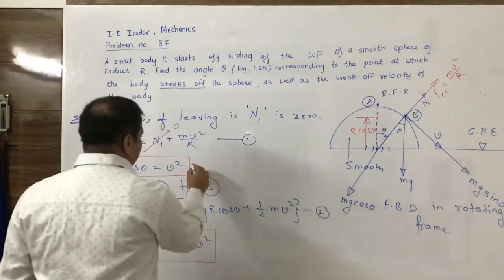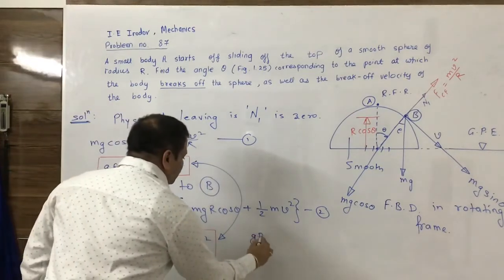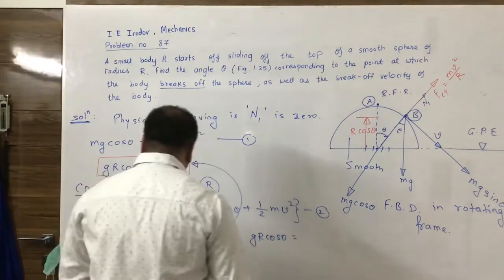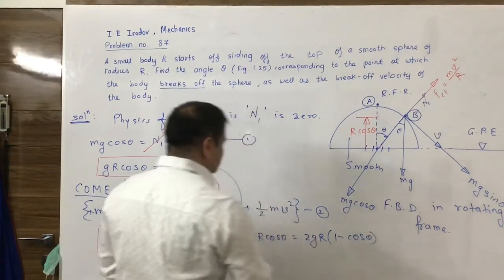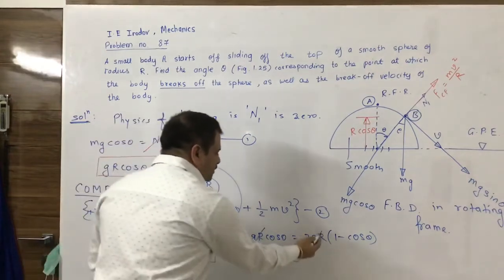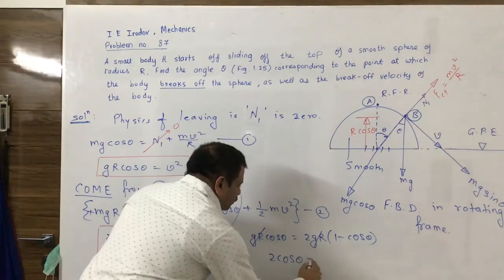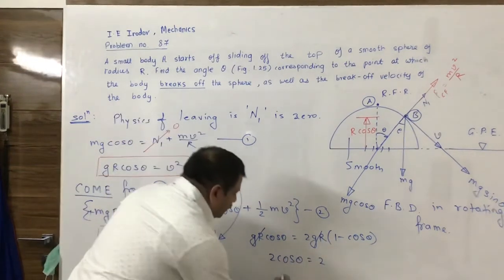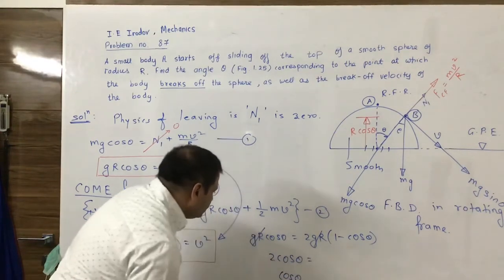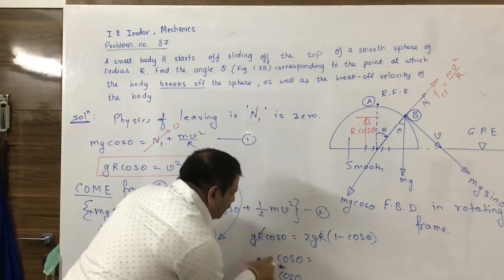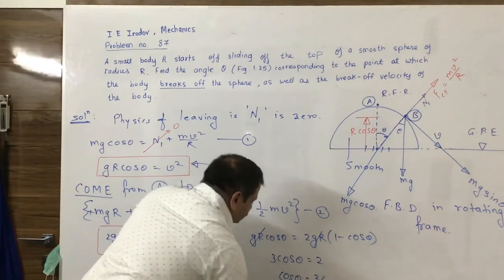So v square and v square I am directly equating. So gr cos theta is equal to 2gr times (1 minus cos theta). So this gr will cancel and here we get cos theta is equal to 2 (1 minus cos theta). Therefore 3 cos theta will be equal to 2 and cos theta will be equal to 2 by 3.